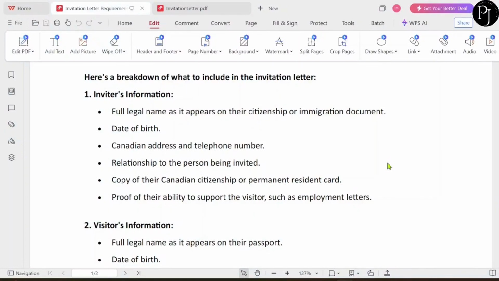So in today's video I will explain how you can write the invitation letter for inviting your parents. So let's start the process. Breakdown of what to include in the invitation letter.